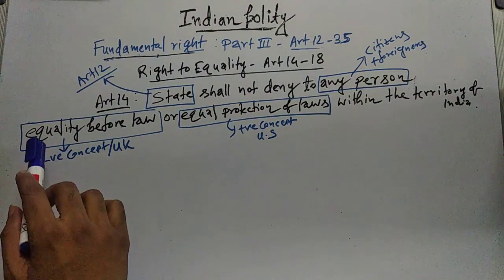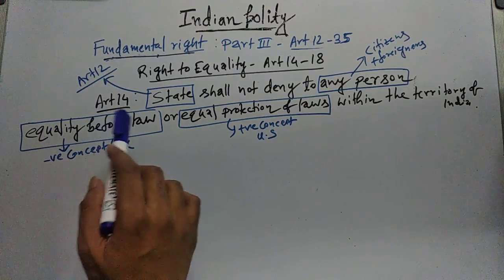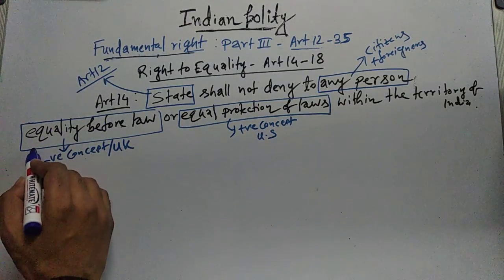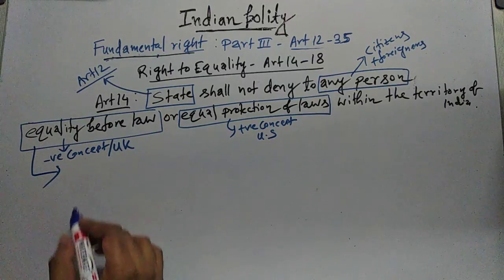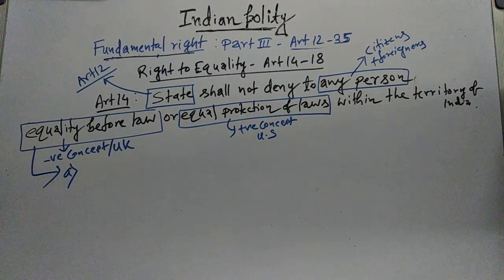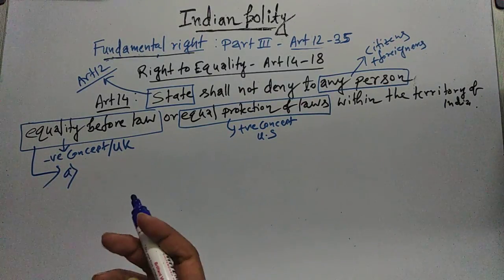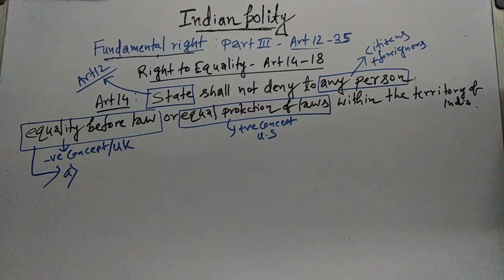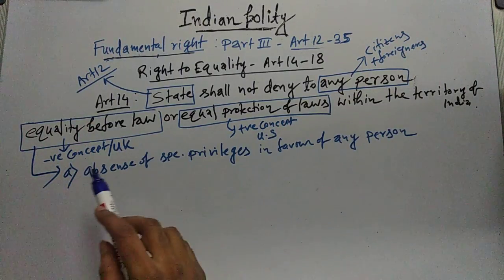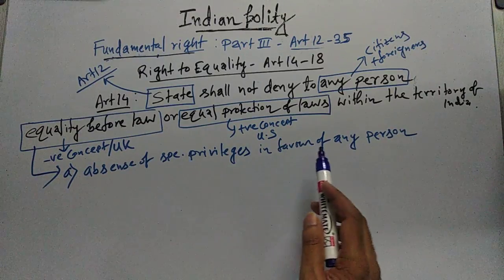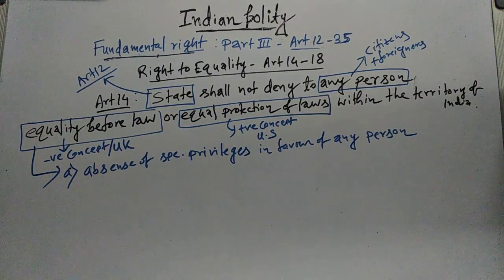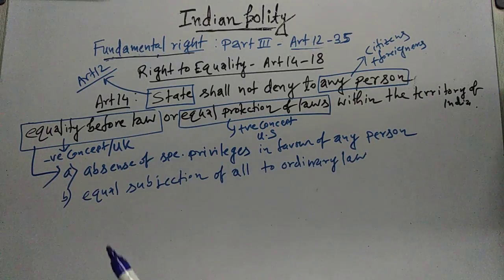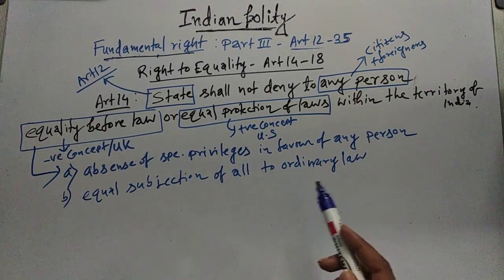Now we will understand the concept of equality before law. What is the meaning of equality before law? One meaning is the absence of any special privileges in favor of any person. So, absence of special privileges in favor of any person. This is one thing. Then another thing is the equal subjection of all persons to the ordinary law of the land. So, equal subjection of all persons to the ordinary law of the land.